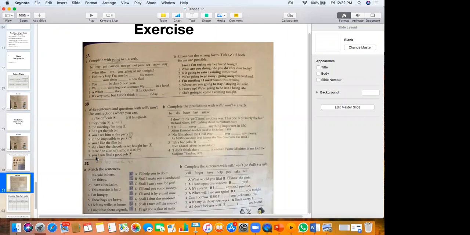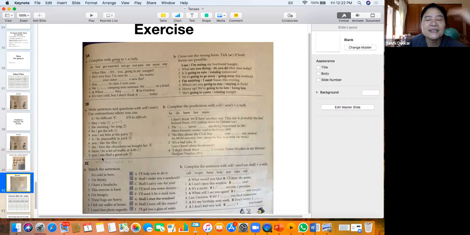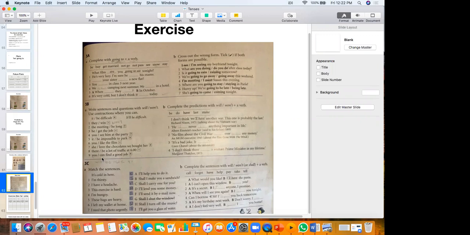Okay. Number 9. You will can find a good job. You will find a good job. Let me tell you something. This is interesting. In the future you cannot say can; you have to say be able to.